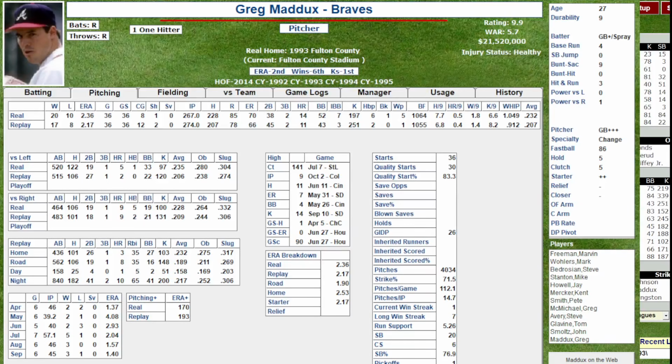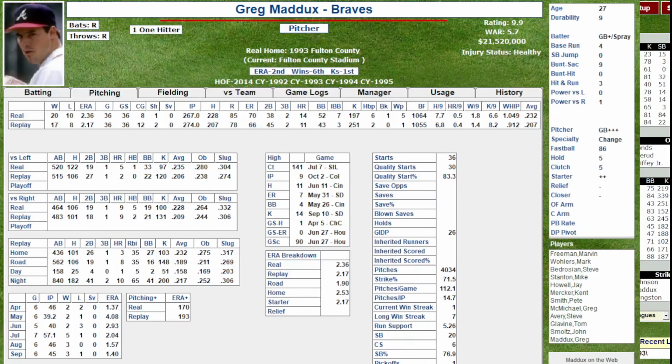The strikeouts to me are the one that stand out. He had, if I'm counting this right, 54 more strikeouts than he did in real world in just 7 extra innings, which causes his strikeouts per 9 innings to go up by 1.6. So if I had any nitpick on this at all, it would be that Greg Maddux's strikeouts are up there pretty good.